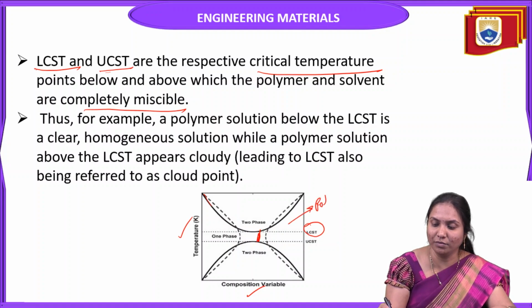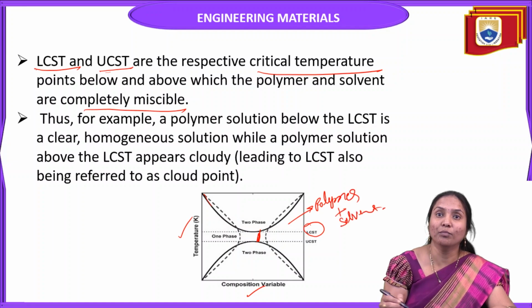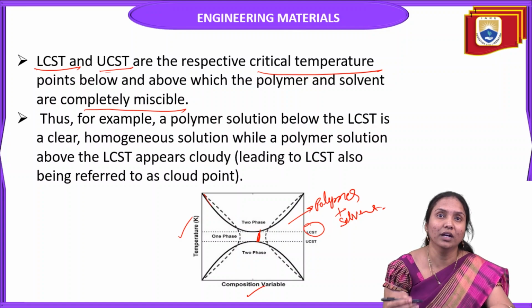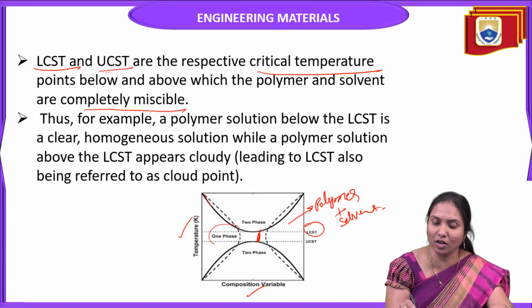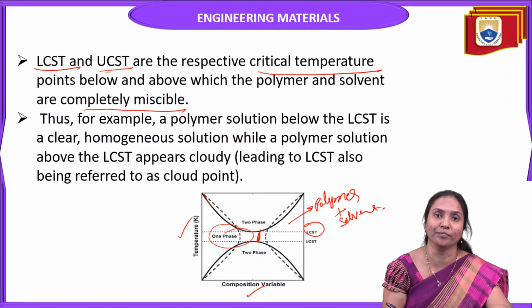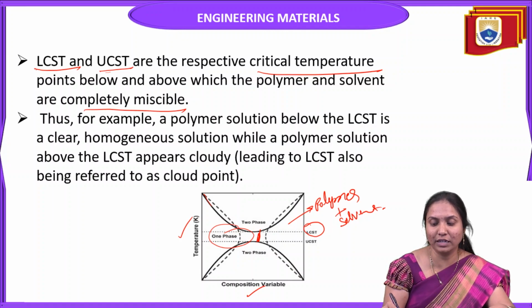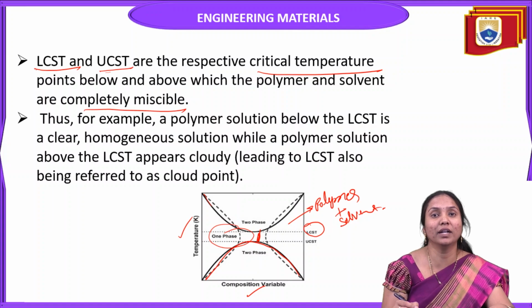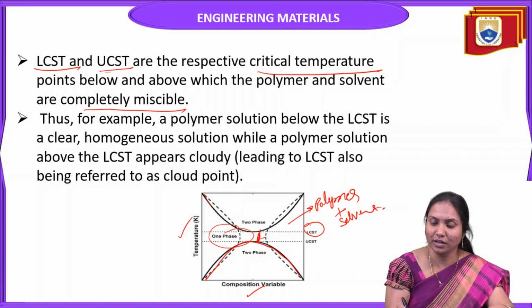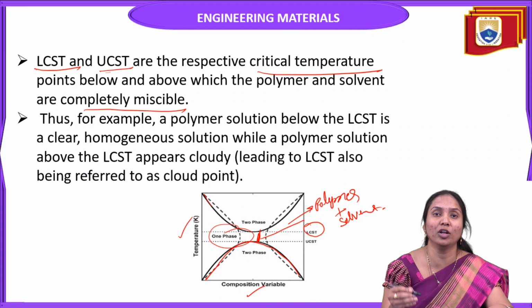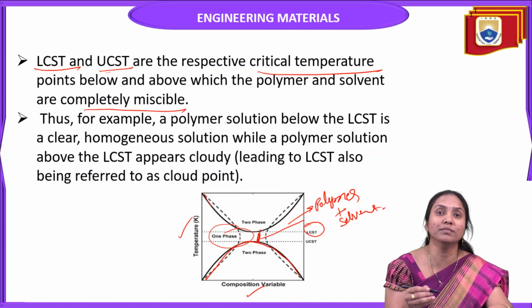Here polymer plus solvent, both are mixed, that means miscible. That means a homogeneous system is formed below the lower critical solution temperature. We can mix all the components in a single phase, one phase only. But in the upper critical solution temperature, above this, it is a clear homogeneous solution. That means polymer and solvent both are mixed, miscible.